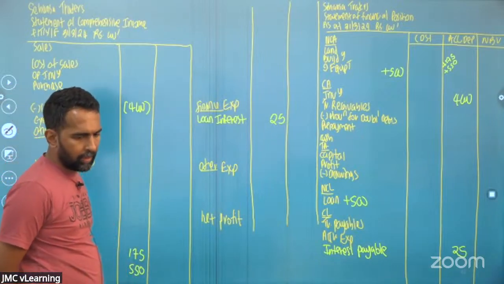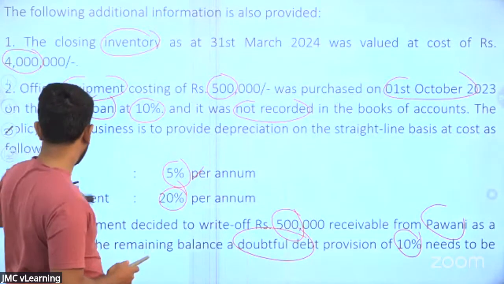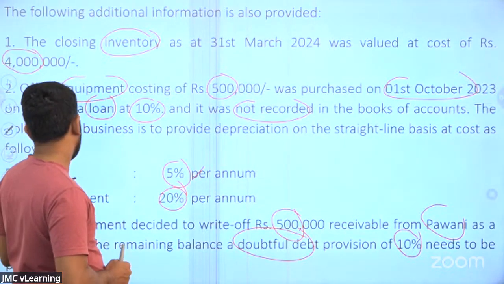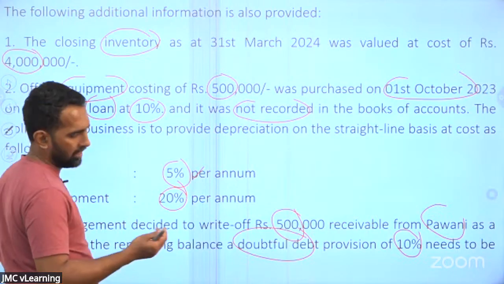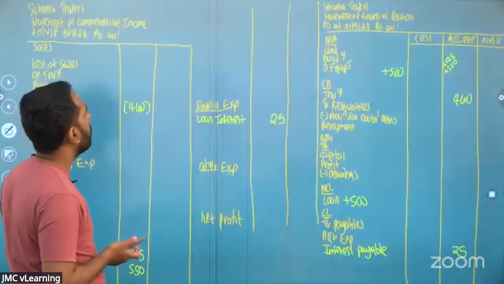Okay. Right. So we have done around 3 adjustments. Look at the next one. The management decided to write off 500 from Pavani as a bad debt. It's a very easy adjustment. 500 as bad debt. So then what will happen?